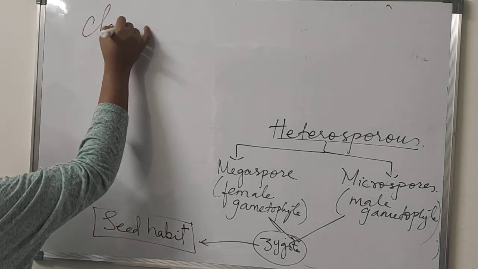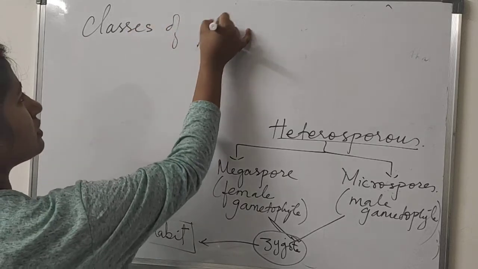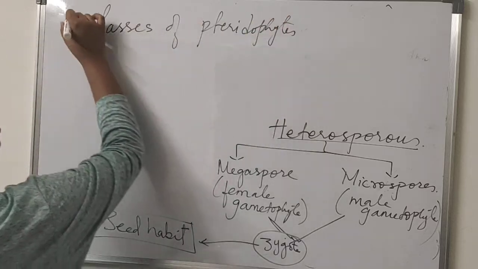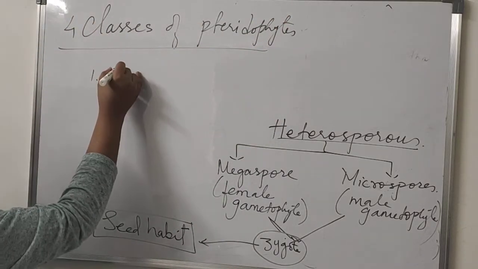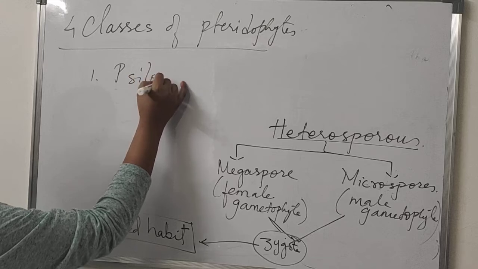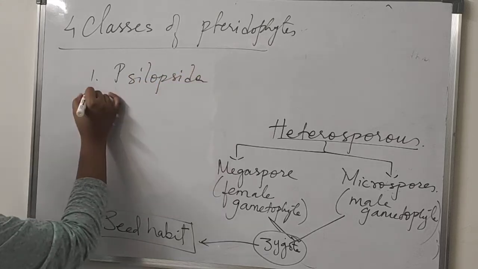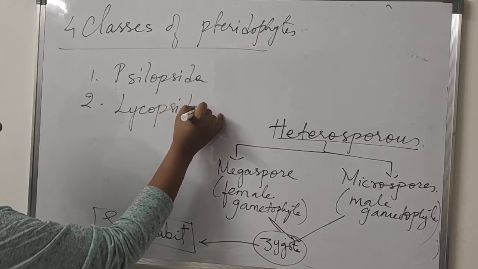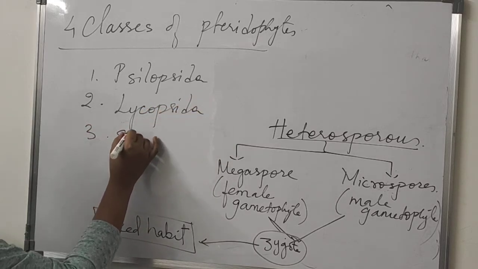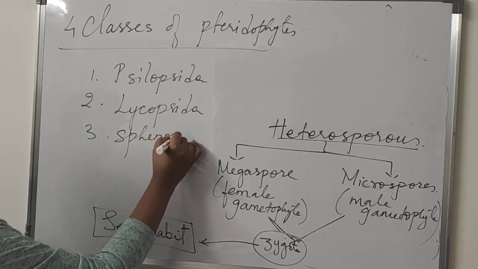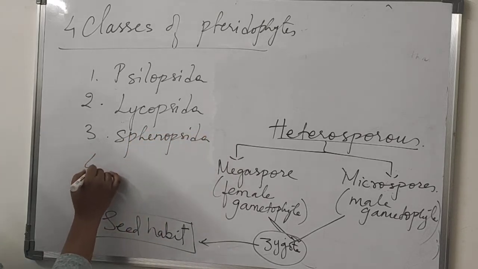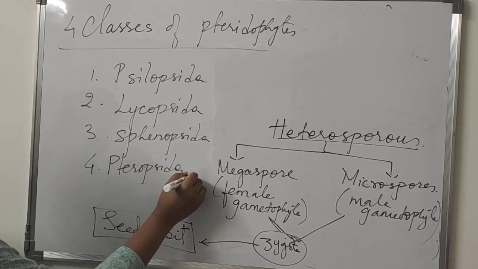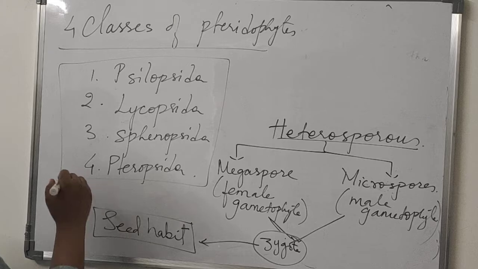Alright, note down the important classes of pteridophytes: Psilopsida, Lycopsida, Sphenopsida, and Pteropsida. That's it. The classes in detail we don't need.